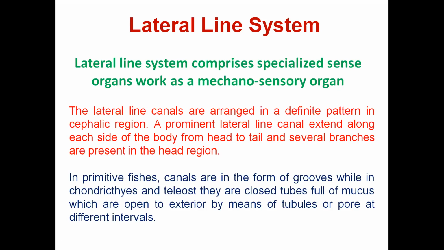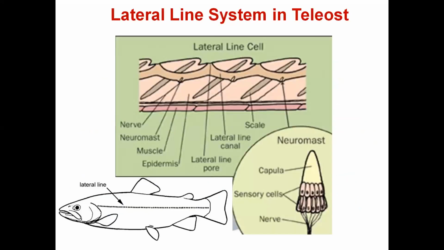Okay, in the primitive fishes, the canals are in the form of grooves, while in the teleost fishes and the cartilaginous fishes, they are closed tubes filled with mucus. And they have openings to the external environment at regular intervals. So here we'll see the lateral line system.